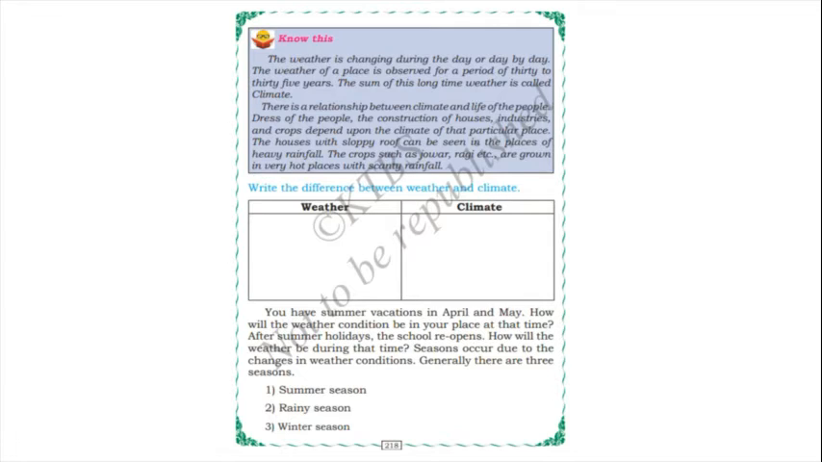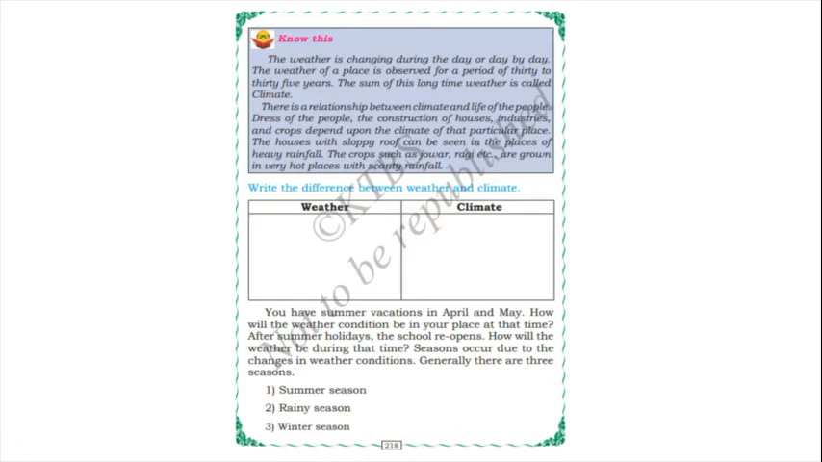Yes, there is a relationship between climate and life of the people. So dress of the people, the construction of houses, industries and crops depend upon the climate of that particular place. The houses with sloppy roof can be seen in the places of heavy rainfall. So the crops such as jowar, ragi, etc. are grown in very hot places with a scanty rainfall.